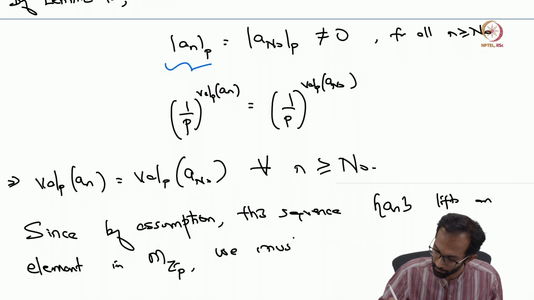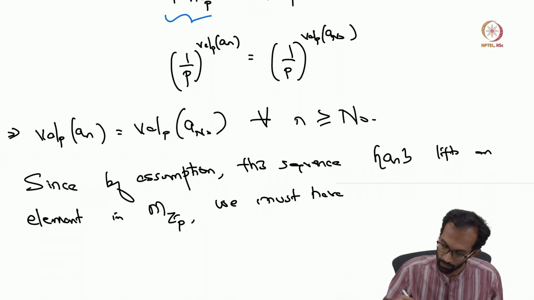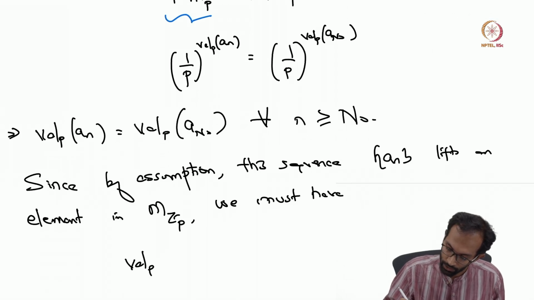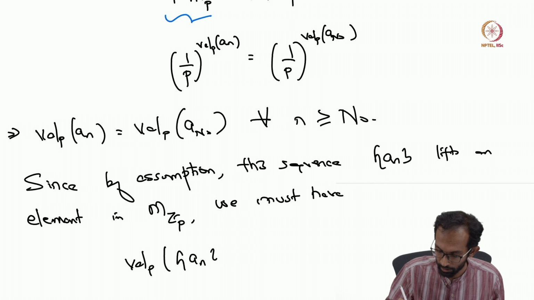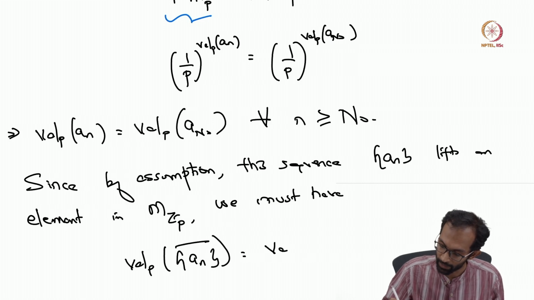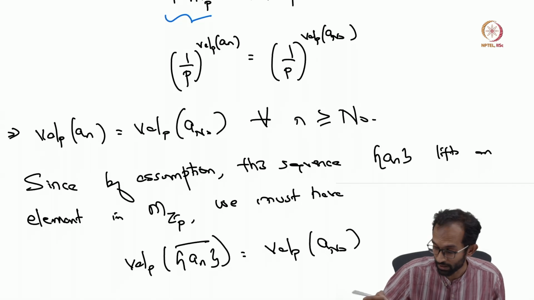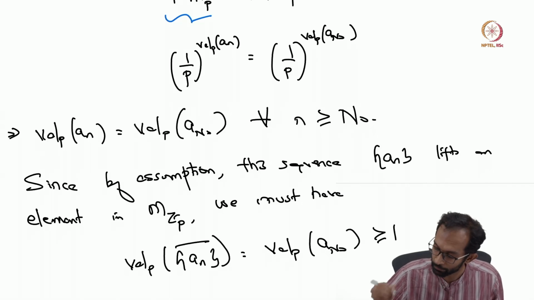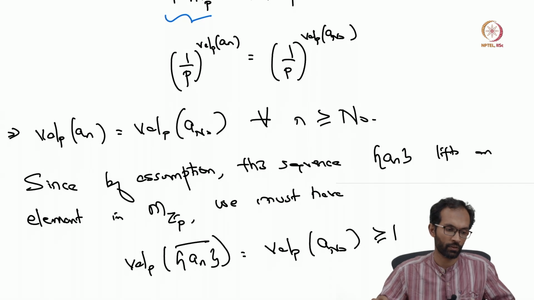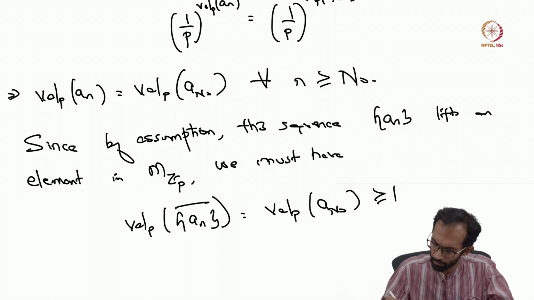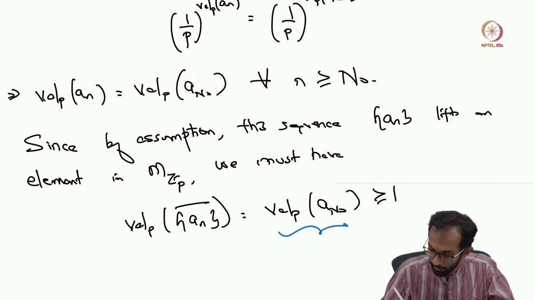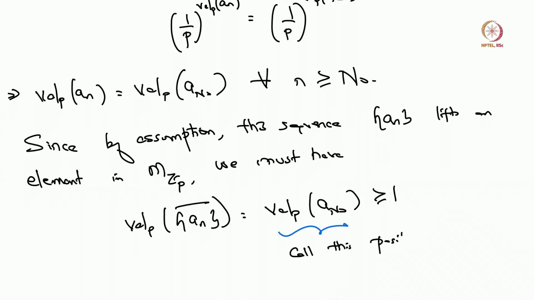So we must have that the p-adic valuation of this sequence, or its equivalence class, which by definition equals the p-adic valuation of this a_{n_0}, must be either strictly 0 or larger than or equal to 1. Okay, so let's call this positive integer r.